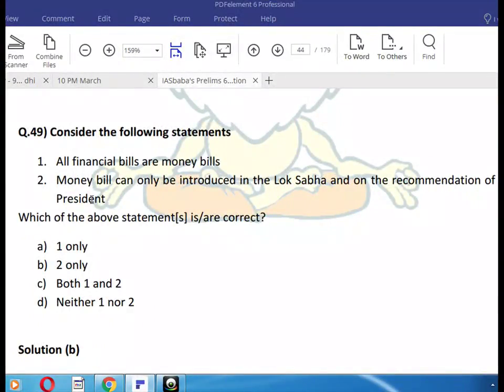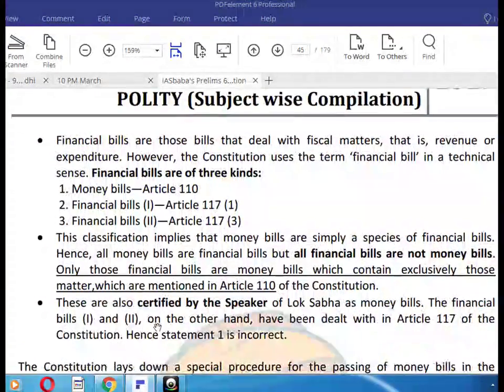Consider the following statements. To find the correct answer: a money bill can only be introduced in the Lok Sabha and on the recommendation of the President. Financial bills are those bills that deal with fiscal matters, that is, revenue or expenditure. However, the Constitution uses the term financial bill in a technical sense. Financial bills are of three kinds: money bill, Article 110; financial bill 1, Article 117; financial bill 2, Article 117(3).